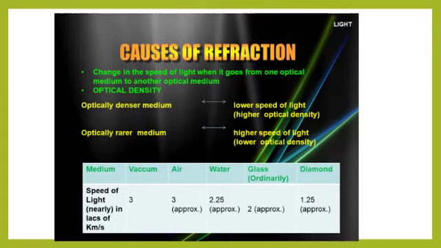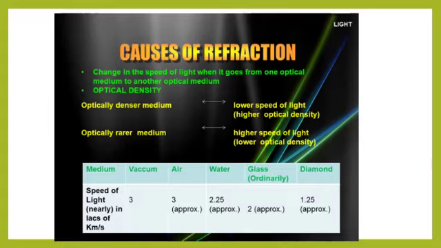Now, causes of refraction. Now you know that the speed of light is different in different media. In vacuum, light propagates at a speed of nearly 3 lakh kilometers per second. When it enters any other transparent medium, its speed decreases. It means the maximum speed is in vacuum or in air. It is this change in speed of light that causes a light ray to bend when it goes from one medium to another. Thus, the bending of a light ray is basically due to the change in speed of light when it goes from one medium to another.